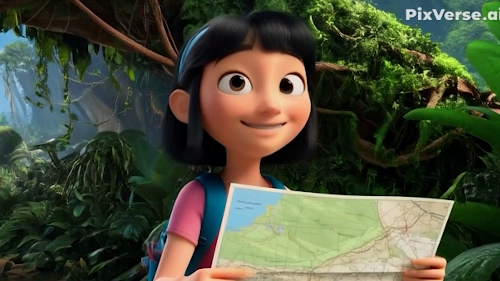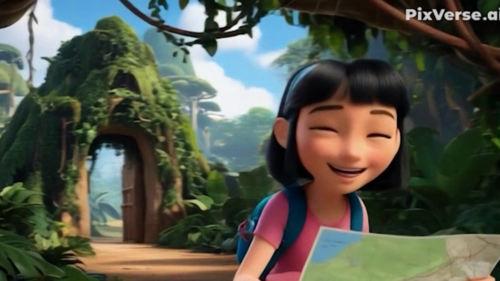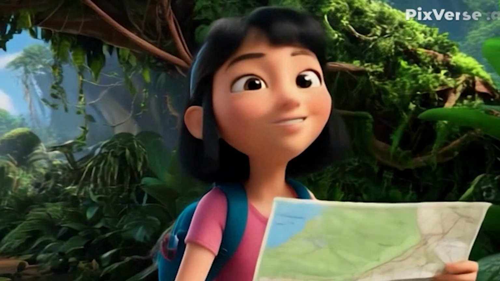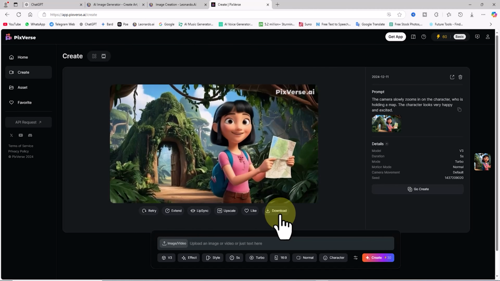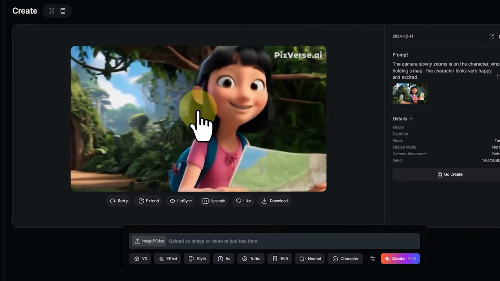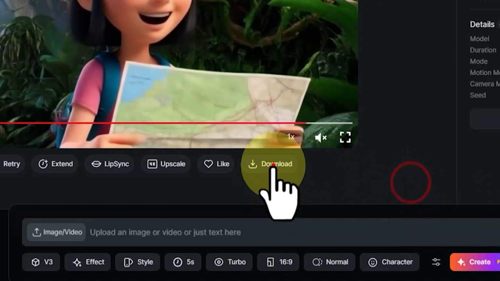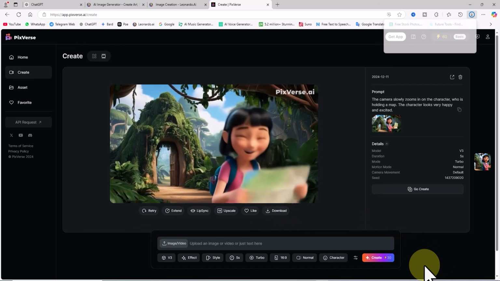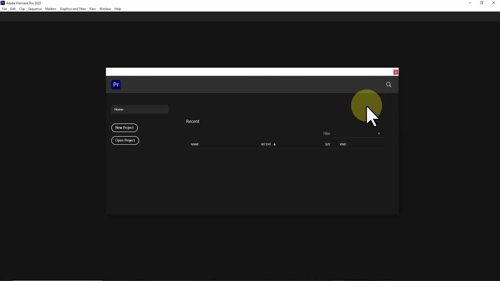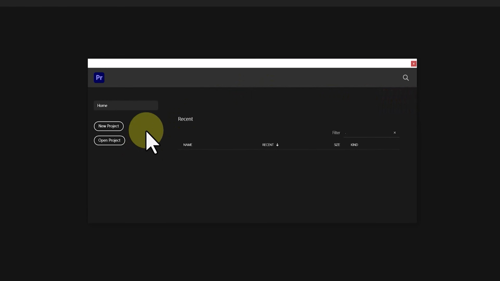Step 5. Now that the story, voiceover, and animations are ready, the final step is to combine them into a complete video to create a long animated story. You can edit these materials with tools like CapCut or free options like Canva. Personally, I've been using Adobe Premiere Pro for many years and recommend learning it.